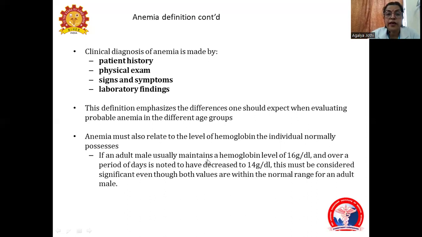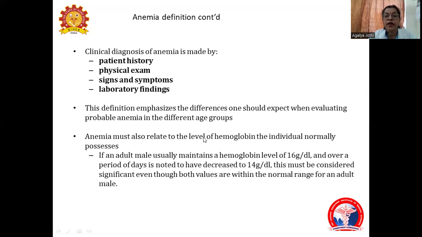Coming to the diagnosis of anemia, it can be made based on the history of the patient, physical examination, the different signs and symptoms, and the laboratory findings. This definition emphasizes the differences one should expect when evaluating probable anemia in different age groups.